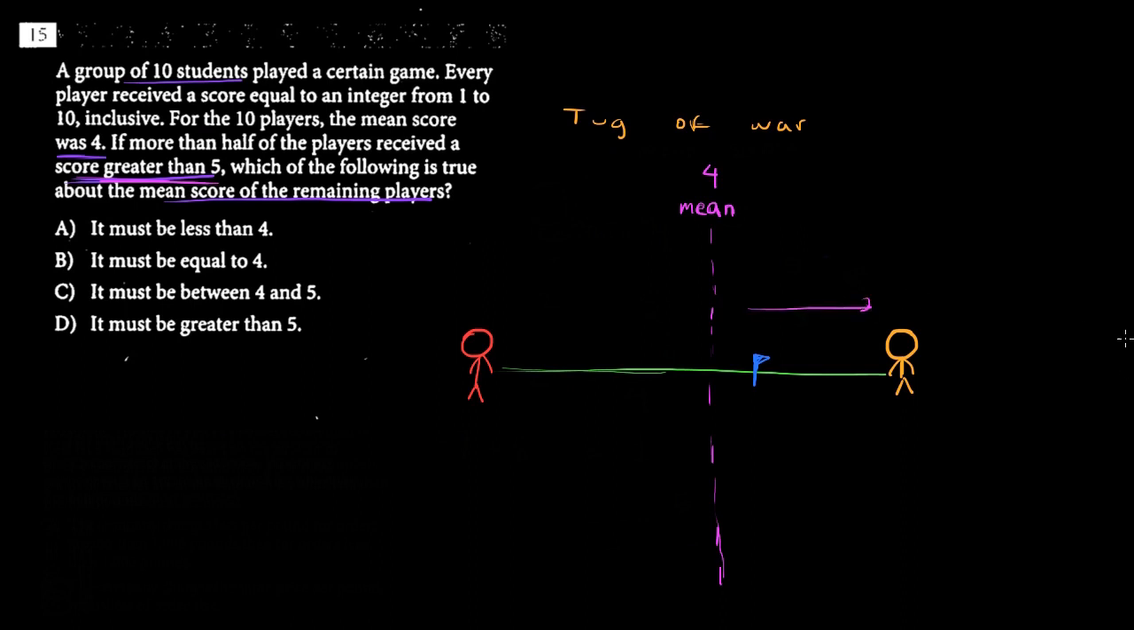So if I imagine the orange guy as people, more than half of the players that received a score greater than 5, then what 5 is really doing is pulling this flag in one particular direction. And so the red guy, or the mean score of the remaining players, that's what red denotes, needs to counteract the changes happening from the scores greater than 5. It needs to counteract that, and the only number that can counteract that has to be a number less than 4, because our mean is 4.